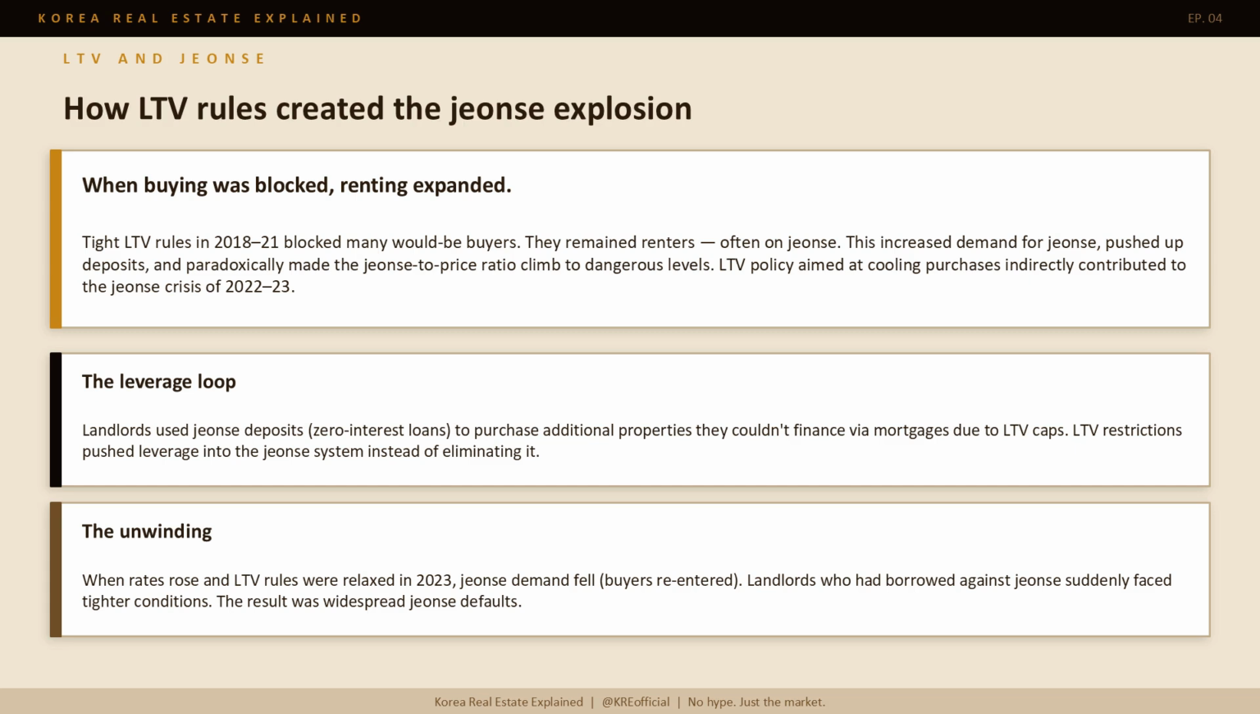When rates rose in 2022 and LTV rules were partially relaxed in 2023, Jeonse demand fell as buyers re-entered. Landlords who had borrowed against Jeonse suddenly faced tighter conditions. The result was widespread Jeonse defaults. LTV policy aimed at cooling purchases had inadvertently fueled the Jeonse crisis.